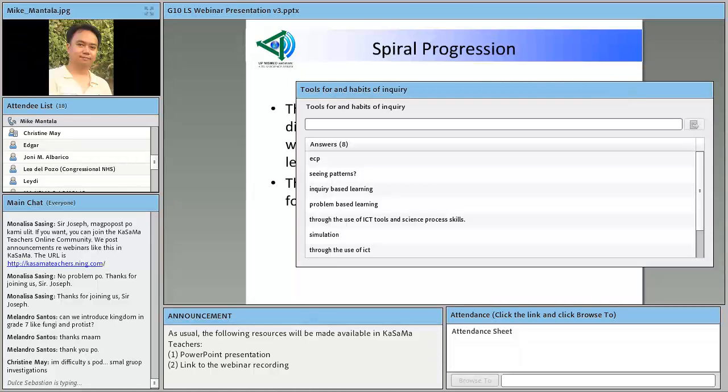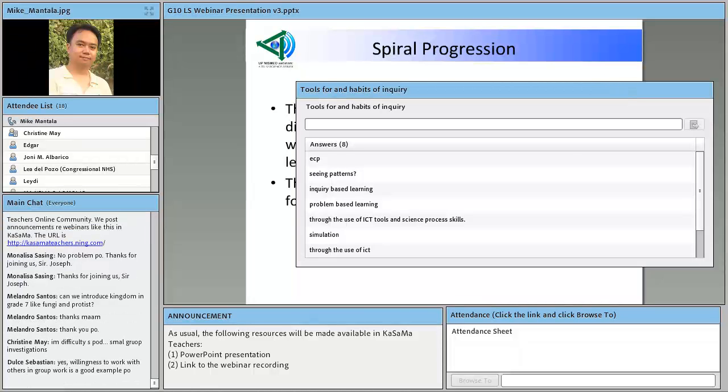So dun natin ginagamit itong mga tools na ito in enhancing reflective inquiry from our students and in making inquiry a habit for them. Seeing patterns, through the use of ICT, through small group investigations, indeed. Thank you so much for your feedback, for your short answers.